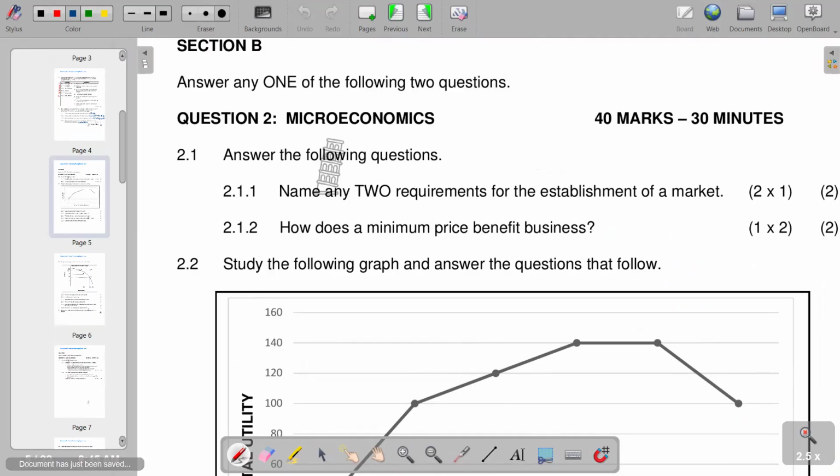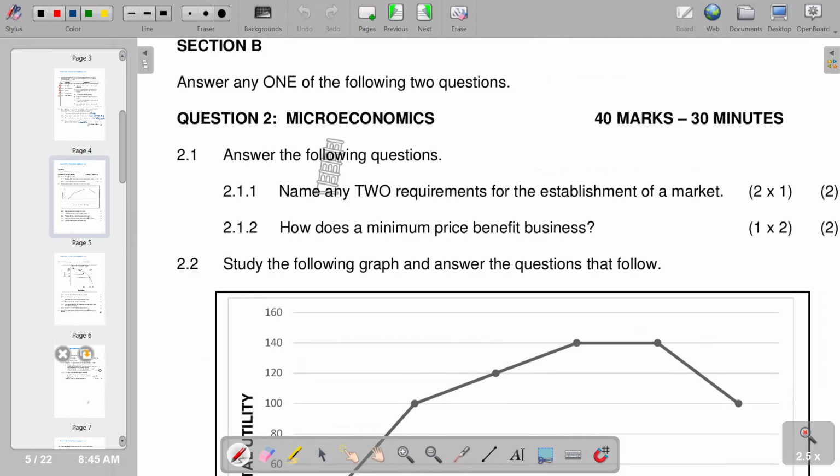Obviously, when a market is being established, there should be buyers and sellers. Remember, a market is a place where buyers and sellers meet. So that requirement is necessary. At least one buyer and one seller should be there. And also sellers must have goods or services to sell and are willing to sell. Those typical requirements should be there. Our question only requires two.